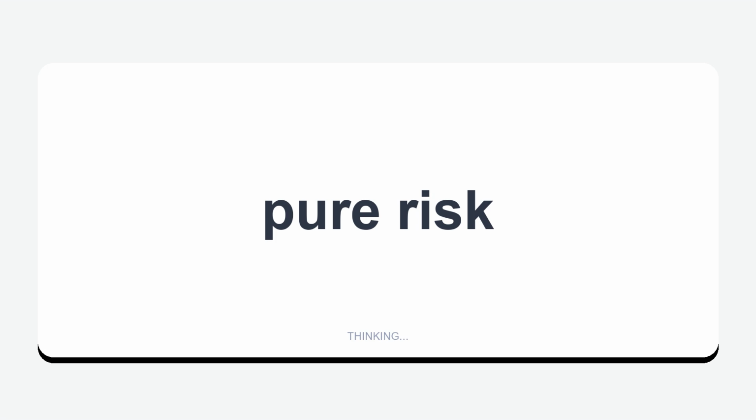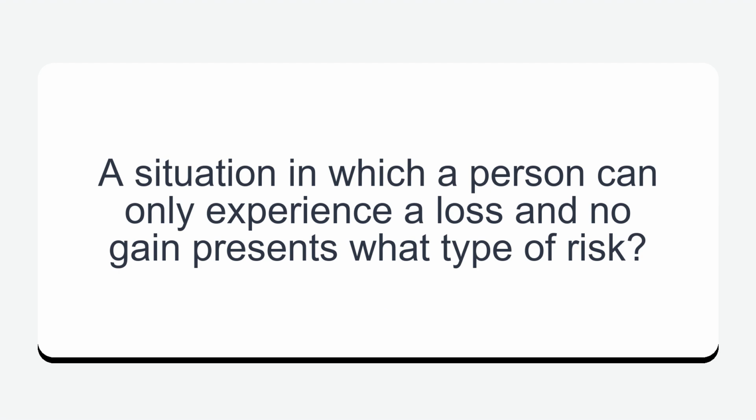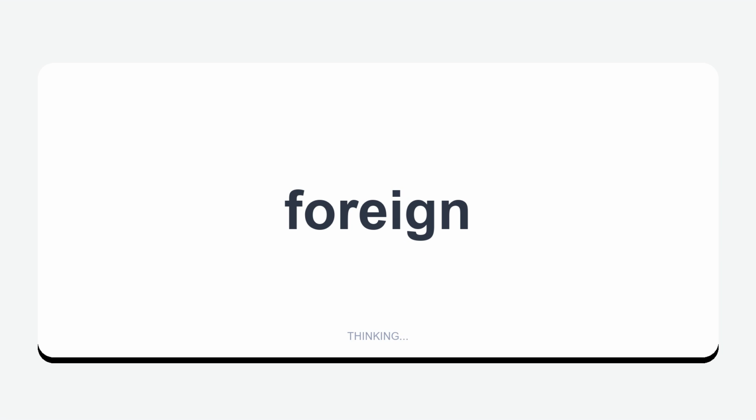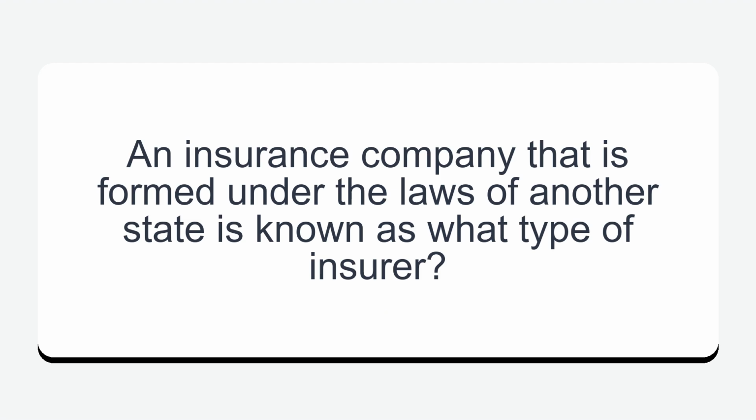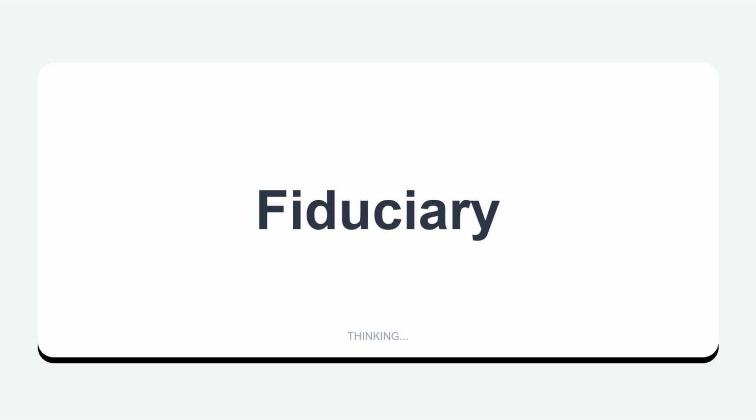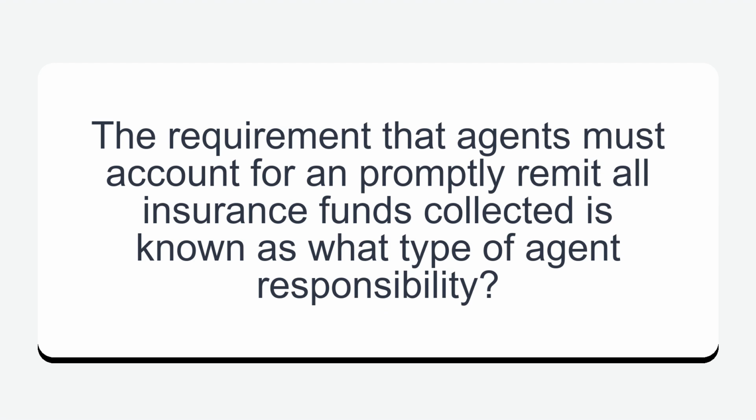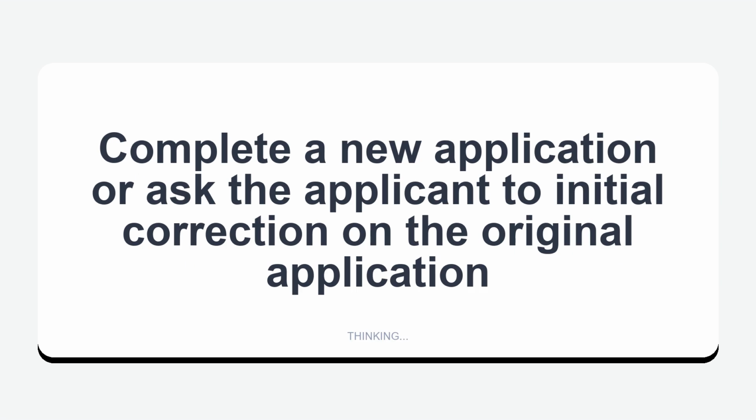Pure risk. A situation in which a person can only experience a loss and no gain presents what type of risk? Foreign. An insurance company that is formed under the laws of another state is known as what type of insurer? Fiduciary. The requirement that agents must account for and promptly remit all insurance funds collected is known as what type of agent responsibility?